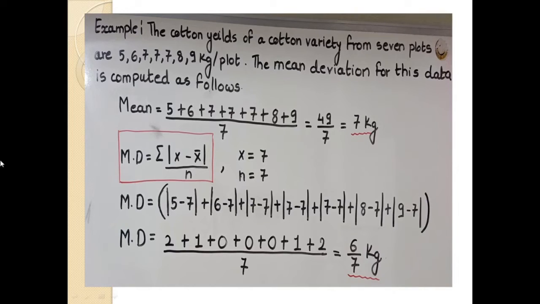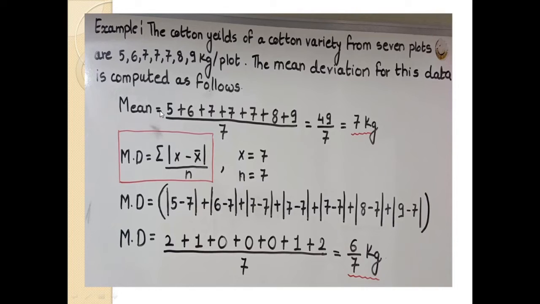Here I am taking one example. The cotton yield of a cotton variety from 7 plots are 5, 6, 7, 7, 7, 8, 9 kg per plot. The mean deviation for these data is computed as follows.